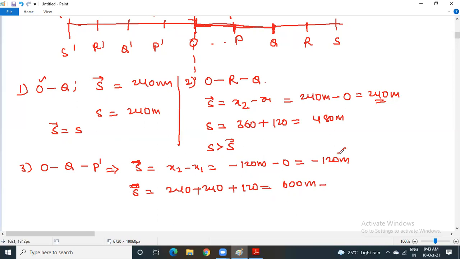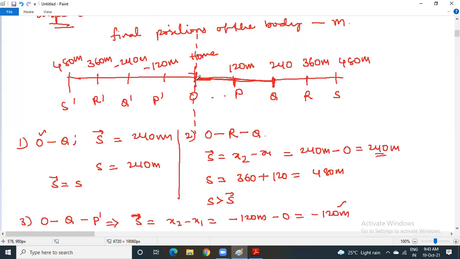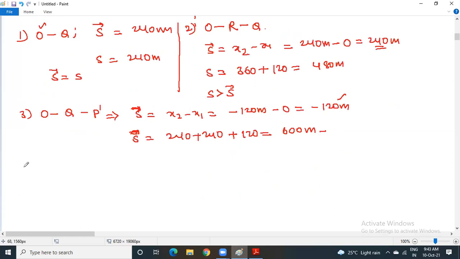So displacement is negative. Then suppose, for example, you started distributing cards, you went to Q and your cards are over and you are coming back to home. Suppose that is the situation. So let us say, fourth example, you started at O, you went to Q, you are coming back to O. So now my question is, what is your distance and displacement? First displacement. You are coming back to your home means what? X2 minus X1. Finally, you are at O. It means 0. And initially you are at O. So therefore your displacement is 0.